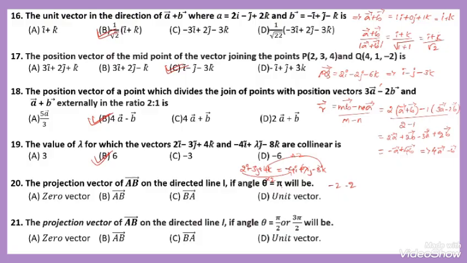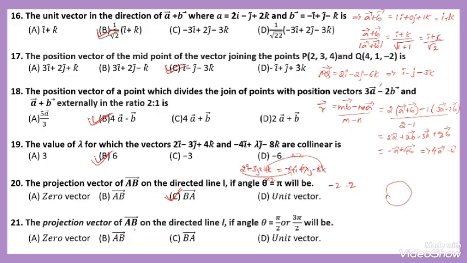Then question number 20. The projection vector of AB on the directed line if angle theta is equal to pi. While taking angle theta equal to pi, that is 180 degrees, the line segment from A to B goes the opposite way. We will get the result that vector AB changes to BA.